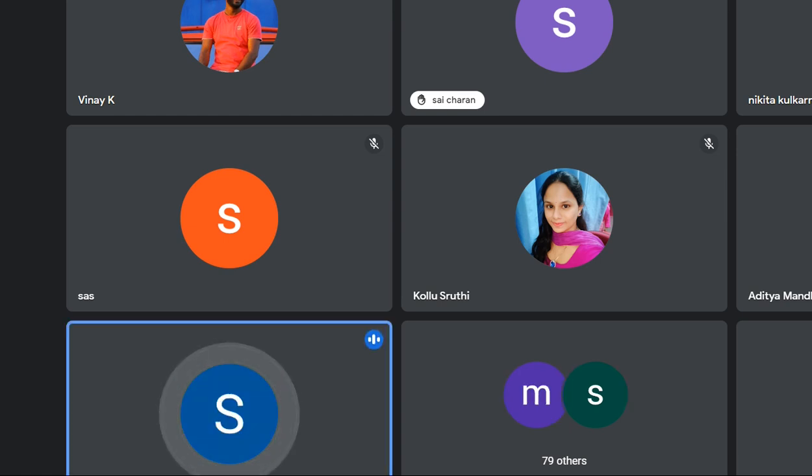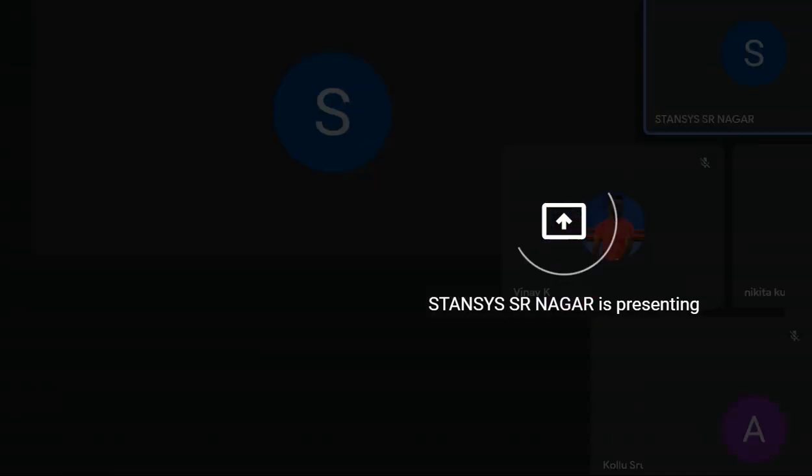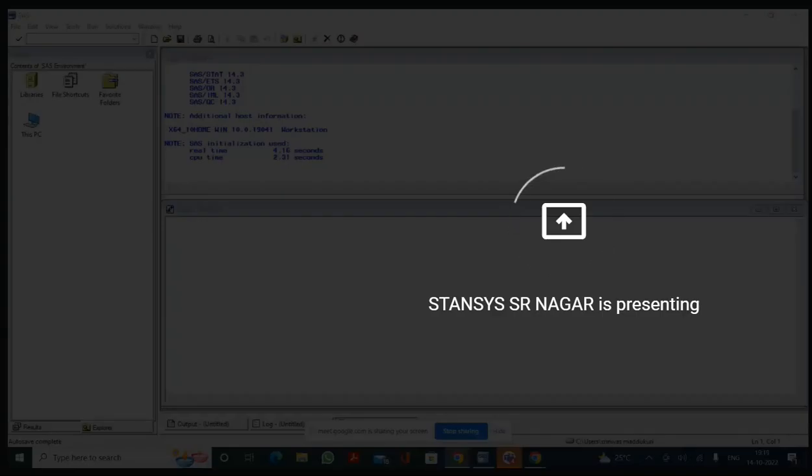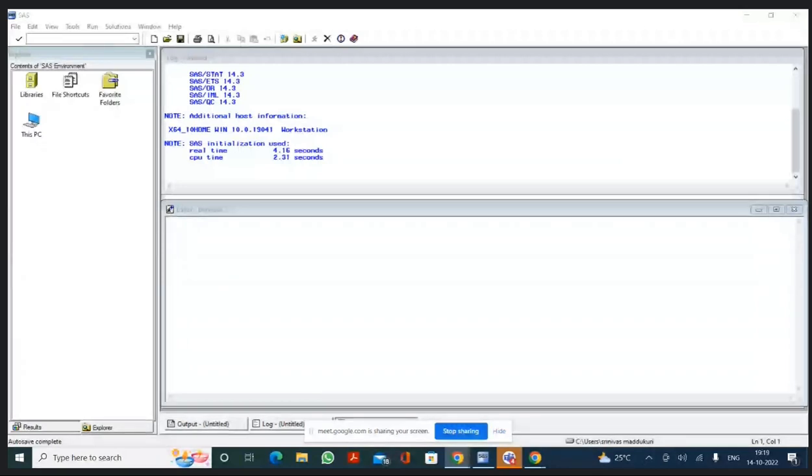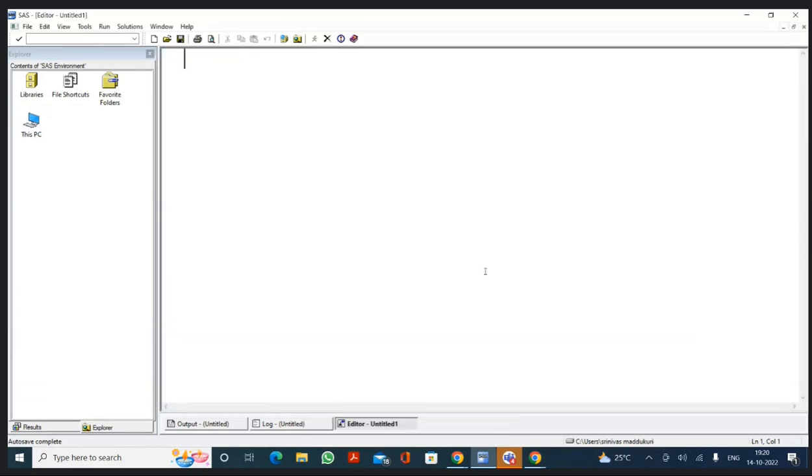And I told you proc step starts with a keyword called proc. And we use a proc step for analysis and reporting. Whether it's a data step or a proc step, you must end your program with a run statement, or a few times we use a quit statement as well. And I told you these are called SAS programming rules.